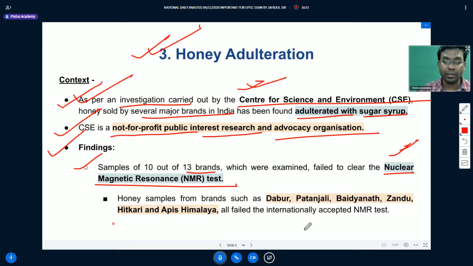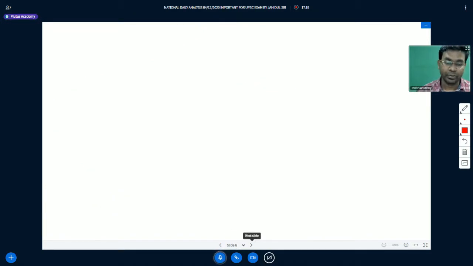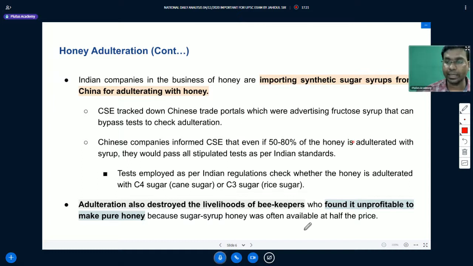Honey samples from brands such as Dabur, Patanjali, Vaidyanath, Zandu, Hitkari, and Apis Himalaya all failed the internationally accepted NMR test. NMR stands for Nuclear Magnetic Resonance Test. It is an internationally accepted standard test. We will understand more about it.